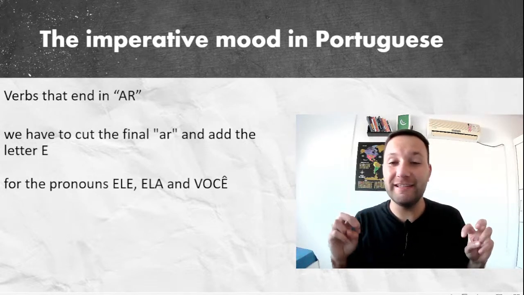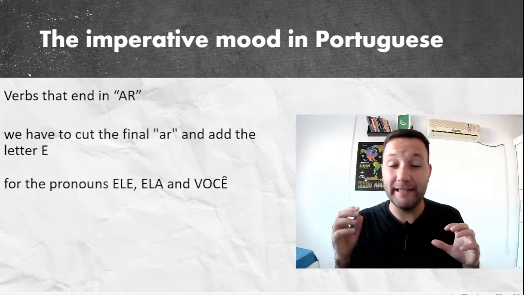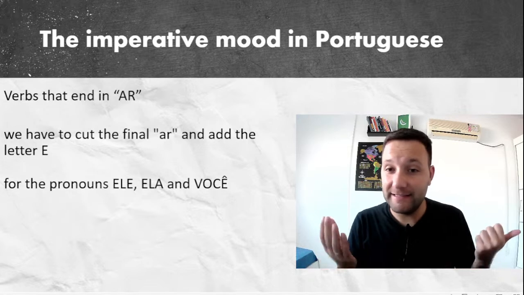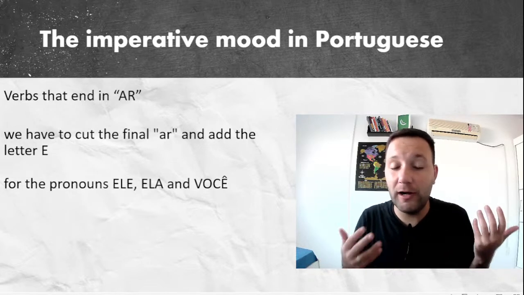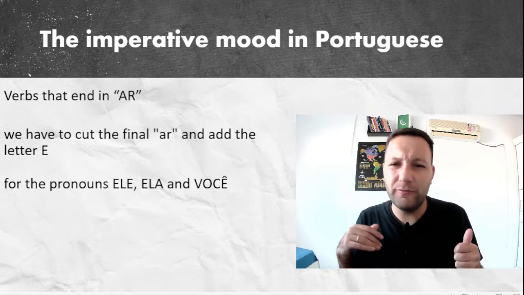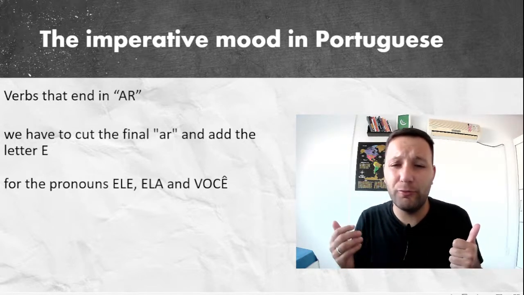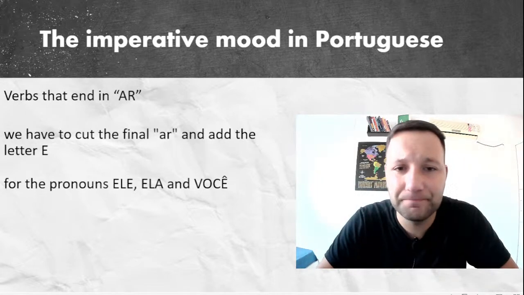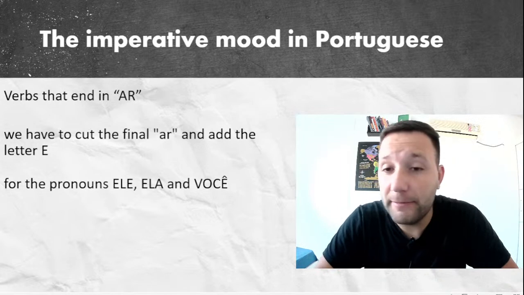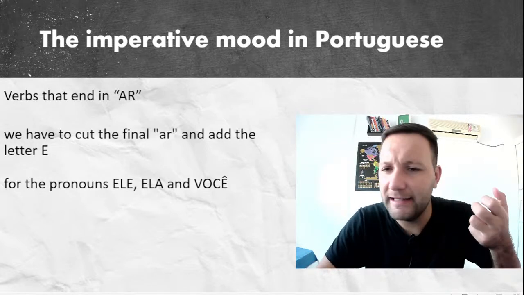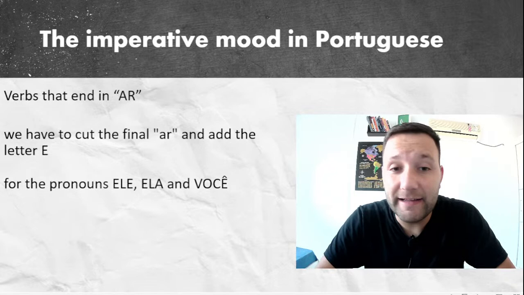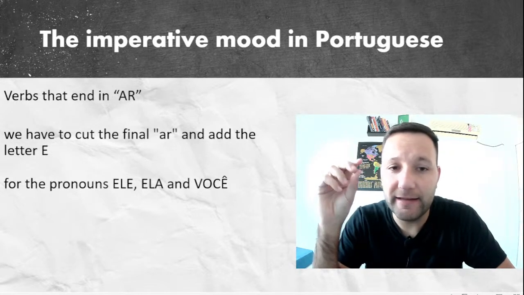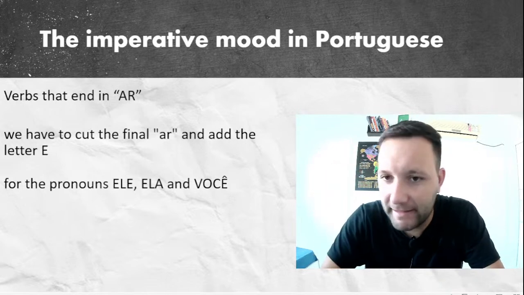So we use this tense to make orders, recommendations, suggestions. This is the idea of this tense. So we don't use it for the pronoun I. And generally we use it for you and also the plural, you guys, você and vocês. But we can also use it for he and she. First idea, for the pronouns ele, ela, você, he, she and you: we have to cut the final R, the two letters, and add the letter E. Pay attention.